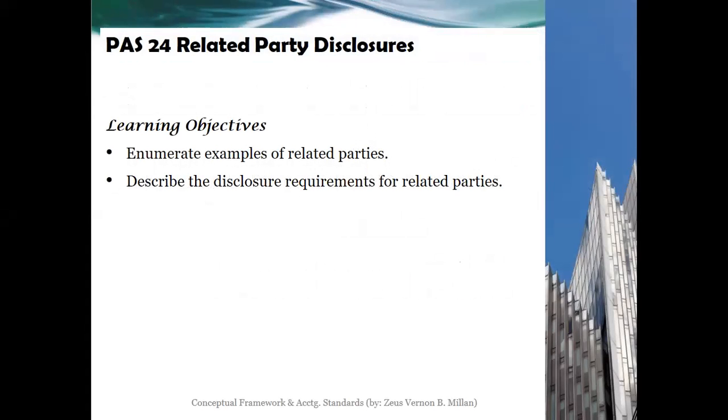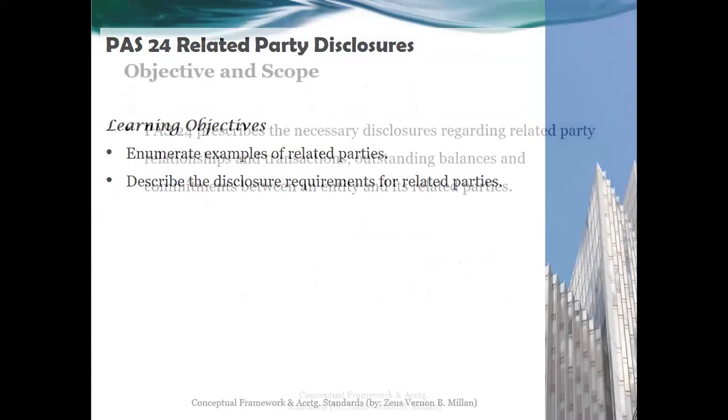Here are our learning objectives. We should be able to enumerate examples of related parties, and we can describe the disclosure requirements for related parties. So what are the disclosures that should be found in the notes to financial statements about such?